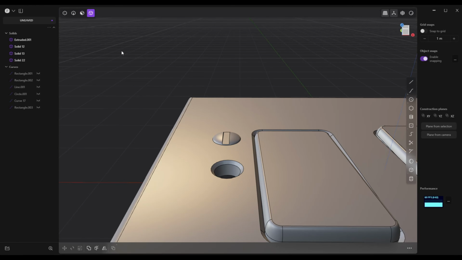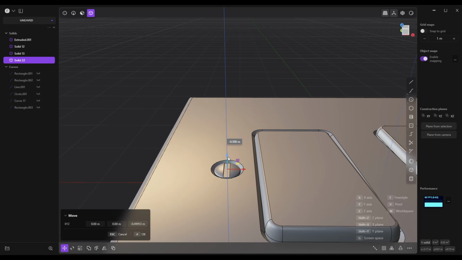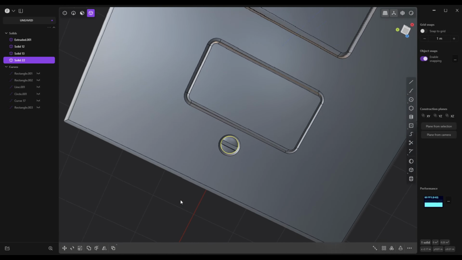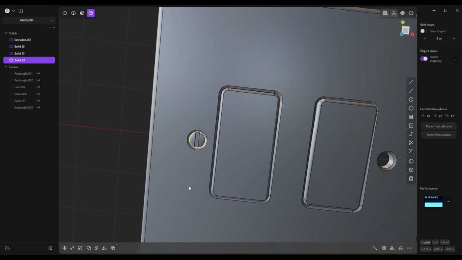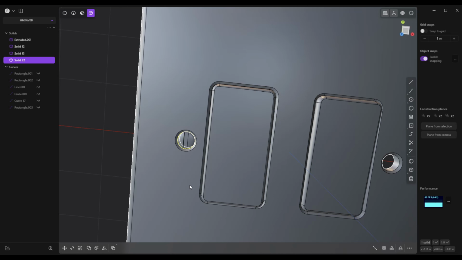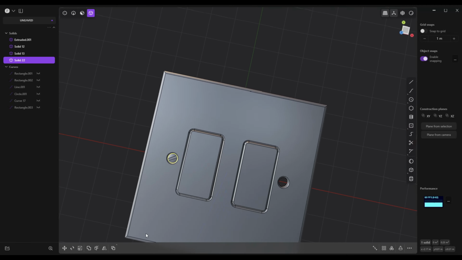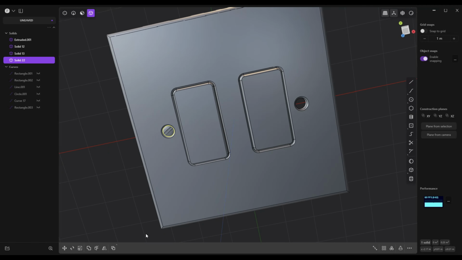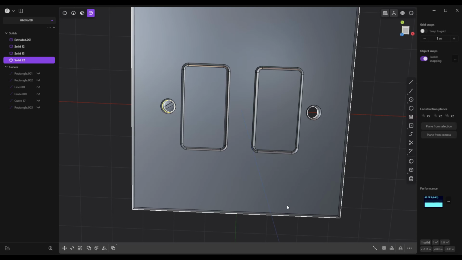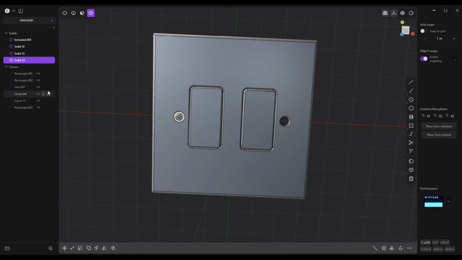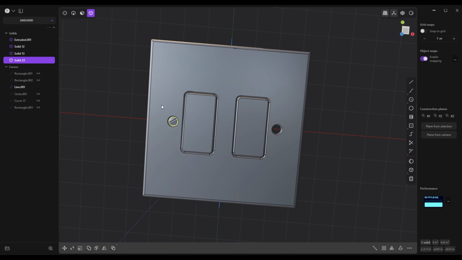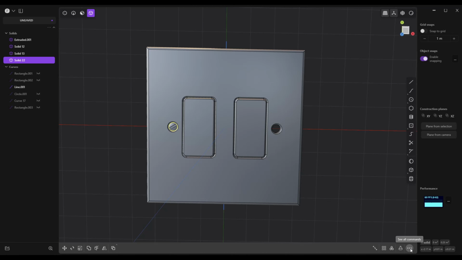We're going to go to object mode, and we're going to push that down. And of course we want one on the other side. So first of all, we're going to rotate this guy a little bit because we don't want it to look too staged. Let's flip that over, something like this. With this guy selected, and what's wrong with my 3D mouse? Nothing. With that guy selected, we're going to go and get our line.